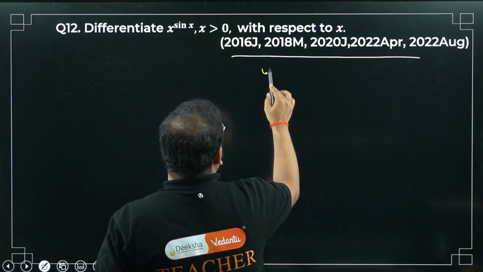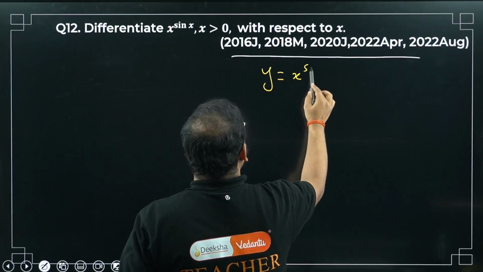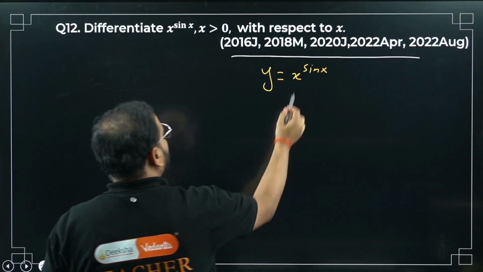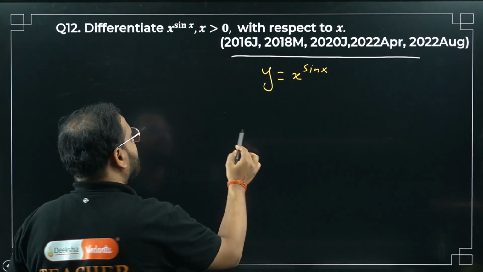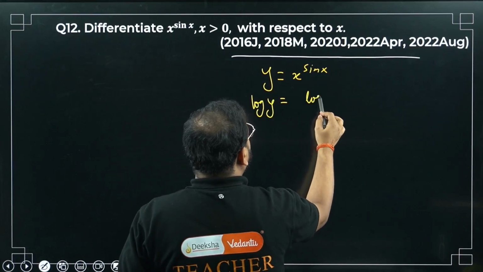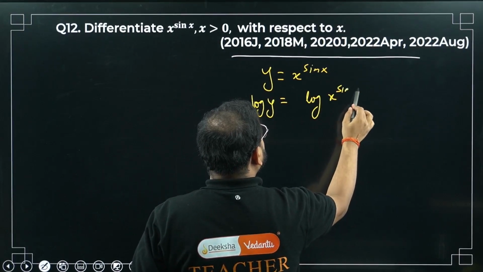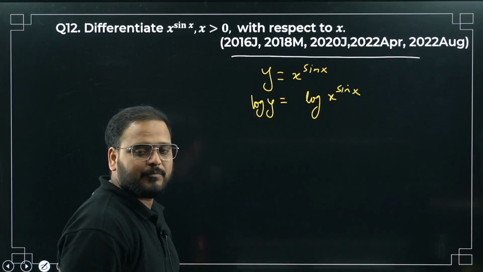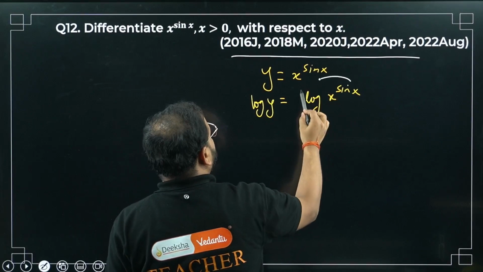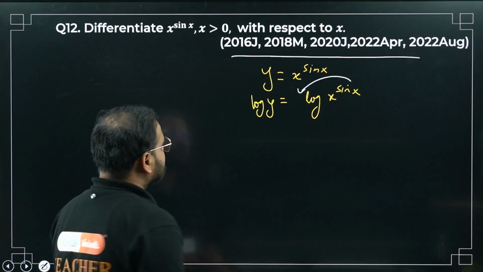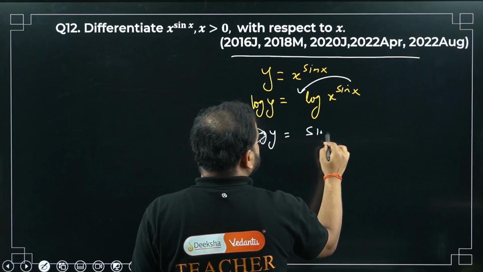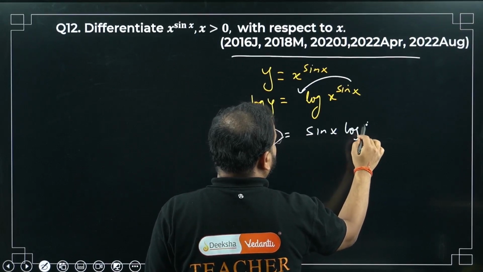So y equals x power sin x. What are you going to do about this? Take log. Whenever you have powers and multiplication given in the function, take log. So log y equals log of x power sin x. We know the formula of logarithm: the power can be taken as the coefficient. So log y simply equals sin x log of x.